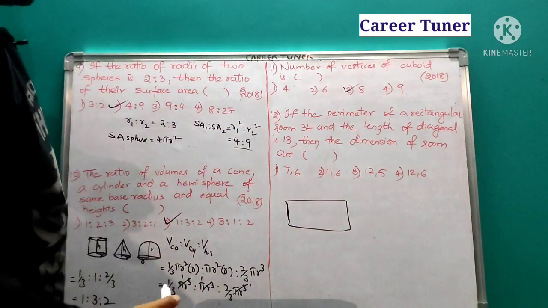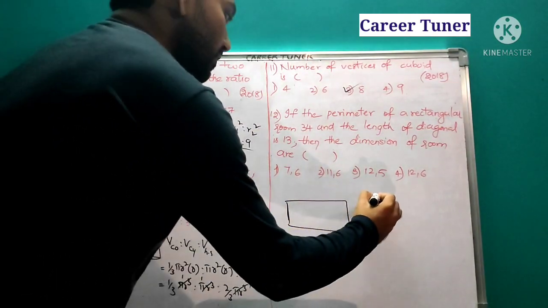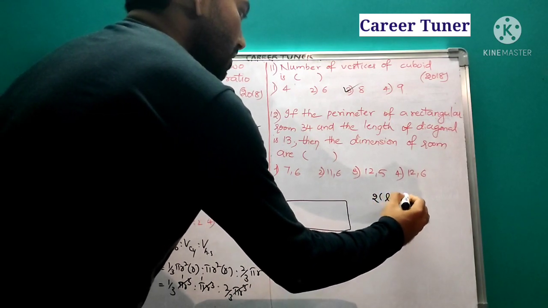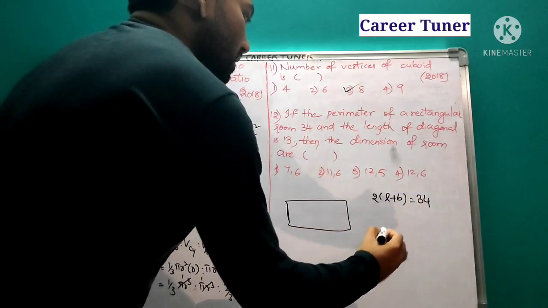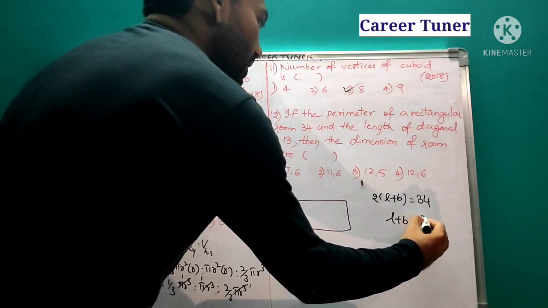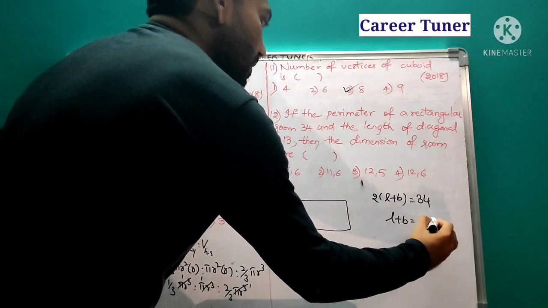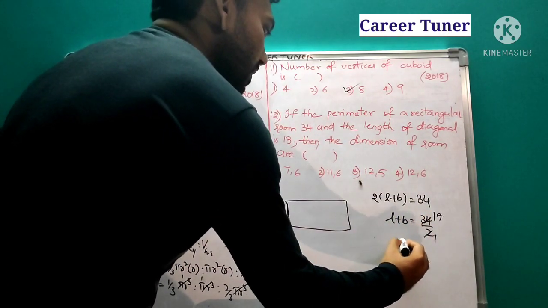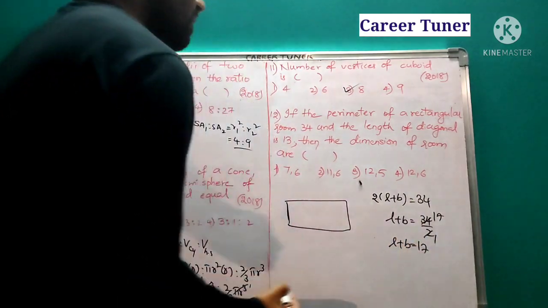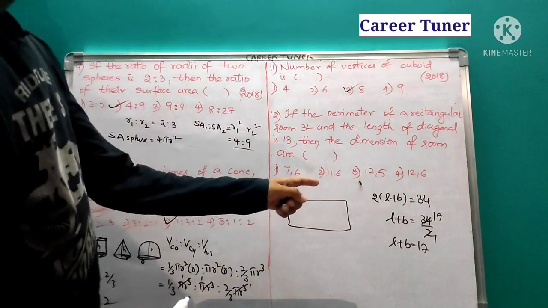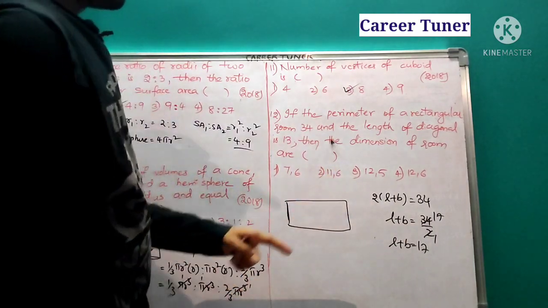Perimeter is given as 34. Perimeter means 2 into (L plus B) is equal to 34. Therefore L plus B is equal to 34 divided by 2, which is 17. So L plus B is equal to 17. But if you look at the options, 11 plus 6 is also 17, and 12 plus 5 is also 17.